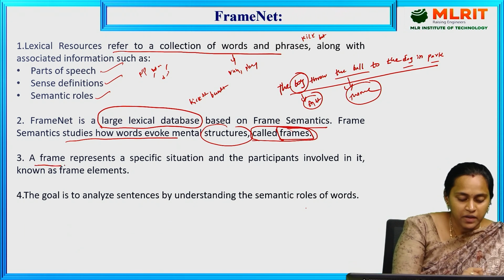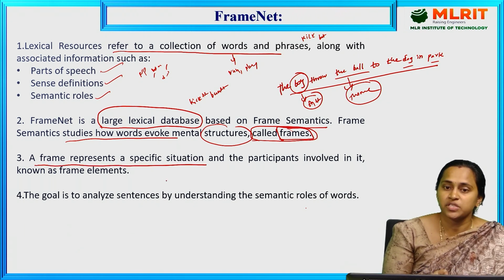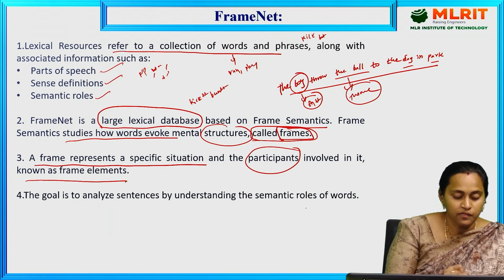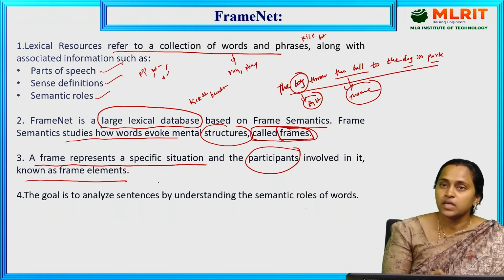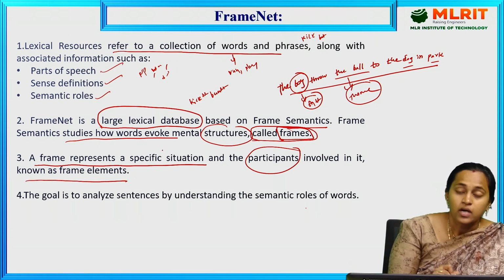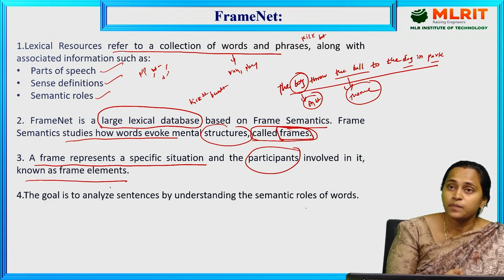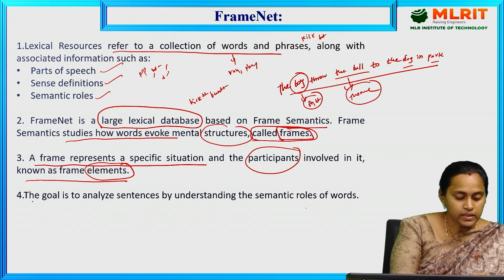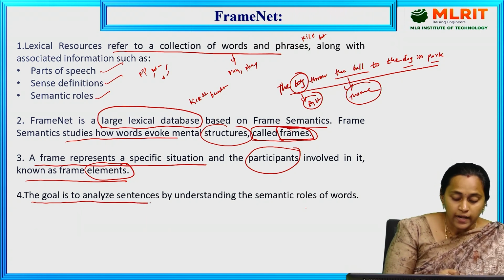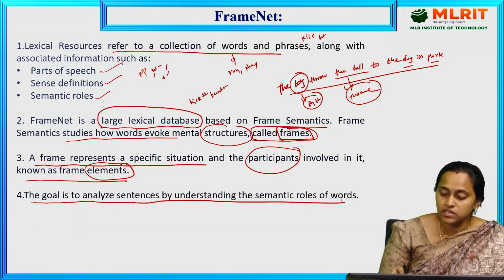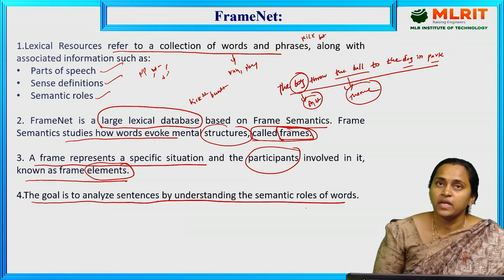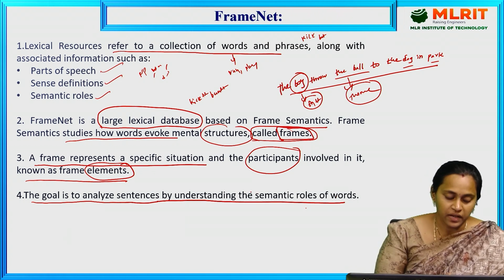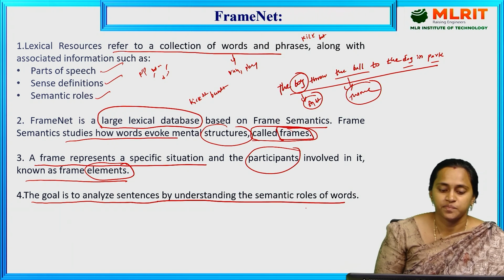FrameNet represents a specific situation, and the participants involved are known as frame elements. That means the frames contain different types of situations. The goal is to analyze sentences by understanding the semantic roles of words. The main aim of FrameNet is to understand the semantic roles and apply the frames to the words.